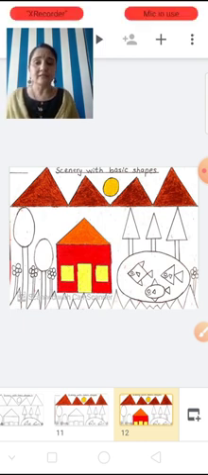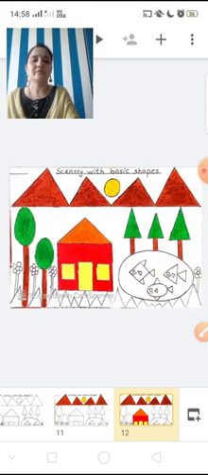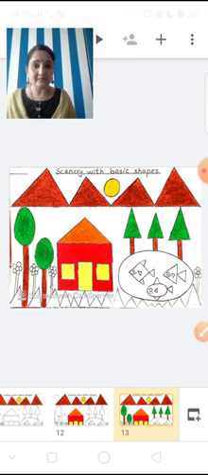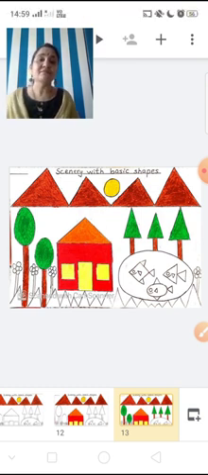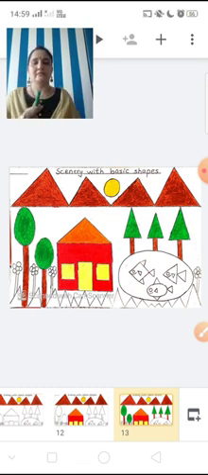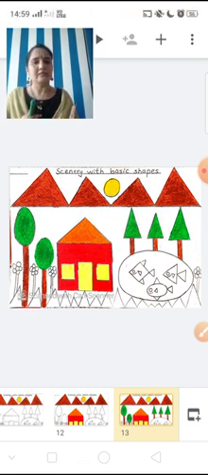Now after coloring the house, color the trees like this with dark green color and stems with brown color. See, dark green color. Don't use light green color, because light green color we are giving to the grass.